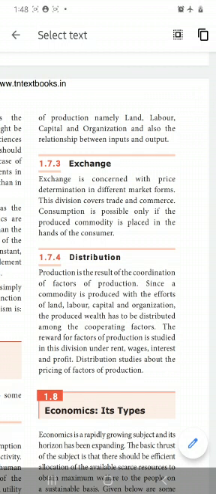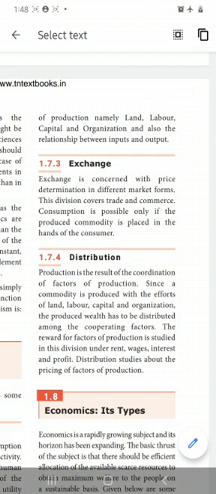These four things have a relationship between them. Without land we can't give any production, whether agricultural or industrial. Without labor we can't give any production.